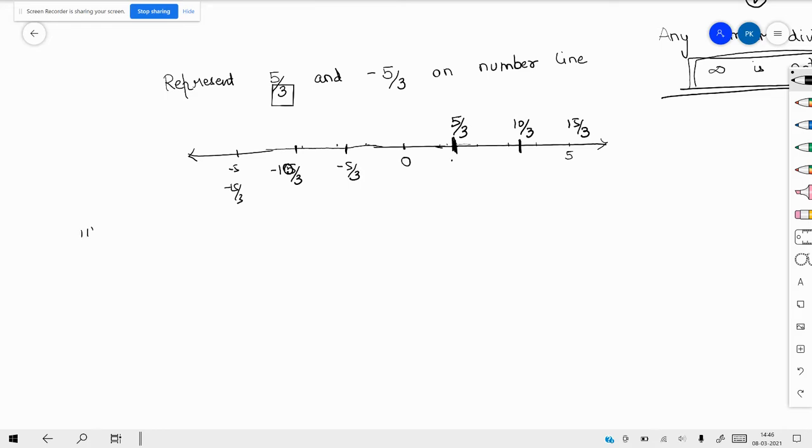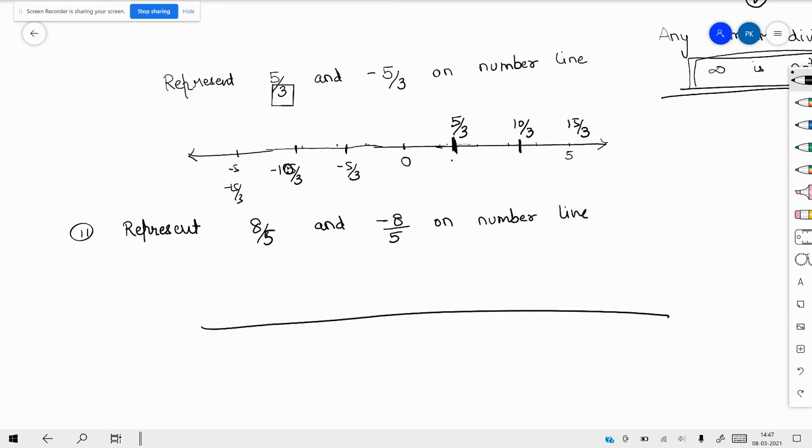Now the second question that you need to try is to represent 8 by 5 and -8 by 5 on the number line. How will you do it? Again, the same thing. You will draw a line. You will take 0. Now here I am not going to say 1, 2, 3, 4. It is roughly understood that 8 will be somewhere here. I am going to divide it into 5 parts: 1, 2, 3, 4, and 5. This will be 8 by 5.